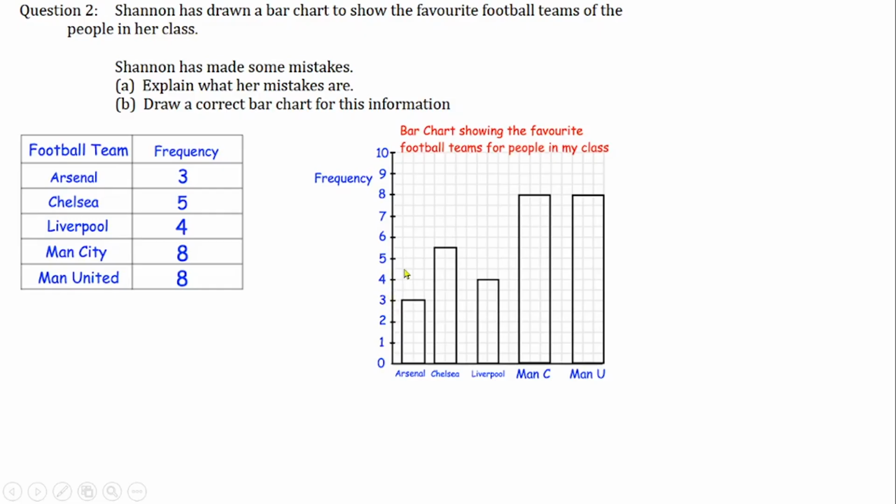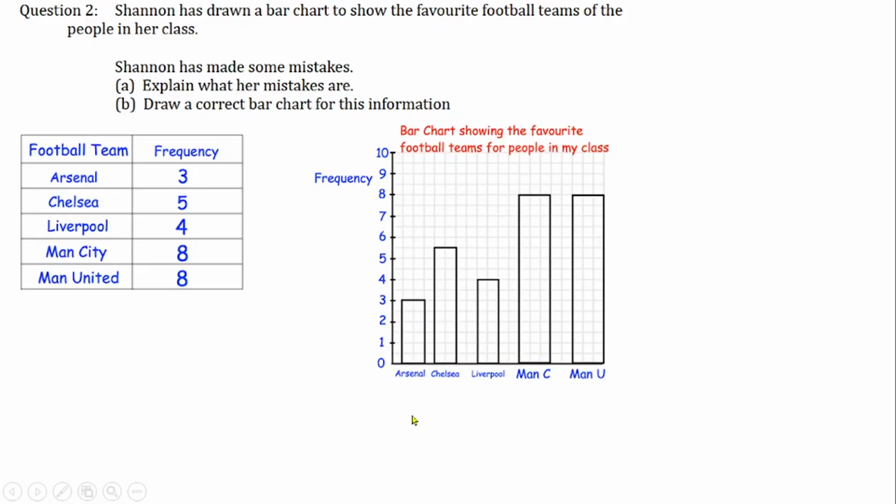There are two lines in between, so that is consistent as well. There's no mistake there. Now let's look at the space in between the bars, or the gap between the bars. You can see that between here and here there's a constant gap. But when she got here, you can see that this place is wider than this place, and likewise, she maintained the gap between this and this as well. So the same gap, but they're different from here as well. So that means there's no constant gap between the bars.